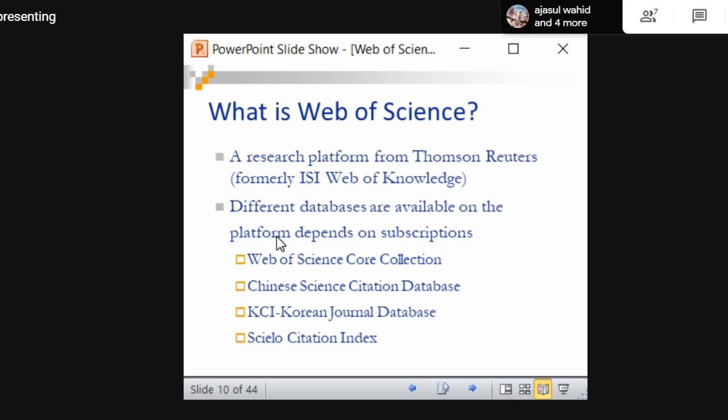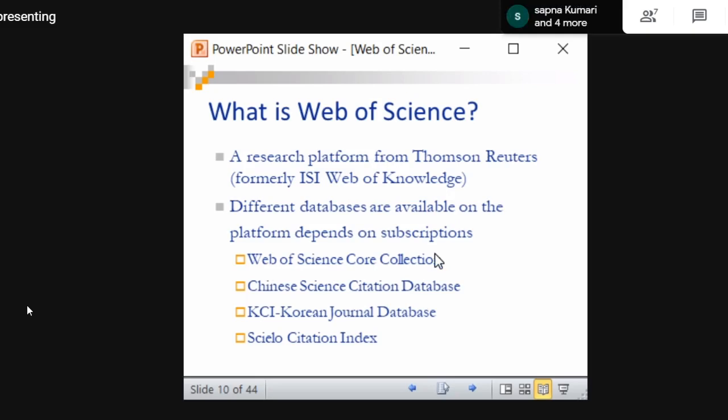There are different databases available on Web of Science. Some of them are Core Collection, Chinese Science Citation Database, Korean Journal Database, and SciELO Citation Index. Depending upon what the university or institution subscribes to, we will be able to see. Our university, Central University of Punjab, has access to Web of Science Core Collection only. So depending upon access and subscription, we get to see different databases.